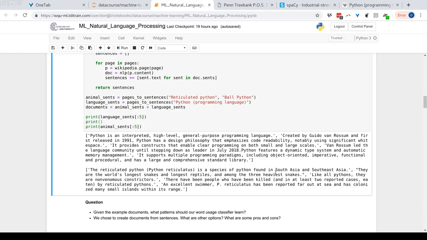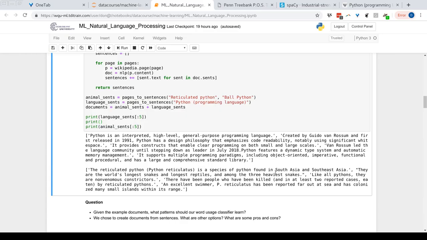Not so much. Those words are going to have a very low frequency. They're not going to appear, not going to be very common, when we have documents referring to Python the animal, and the other way around as well. If we look at documents for Python the animal, we see things like South Asia, species, reptile, snake. Those words might appear in documents for Python the programming language, but not at a very high frequency. They're not going to be very common in those documents.